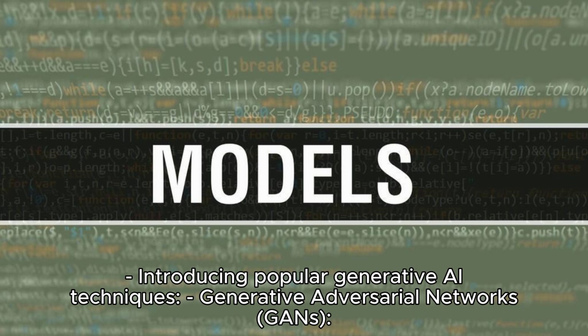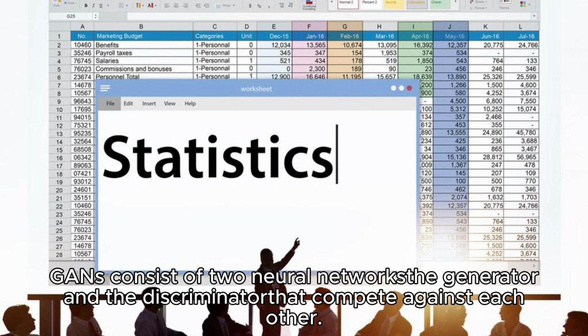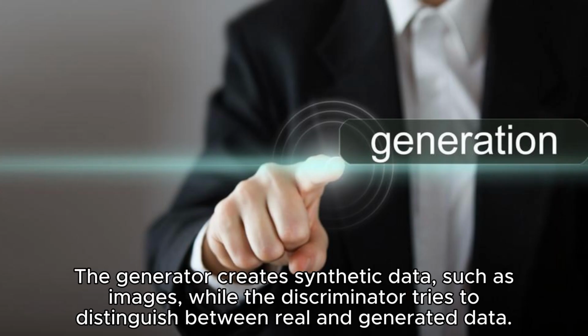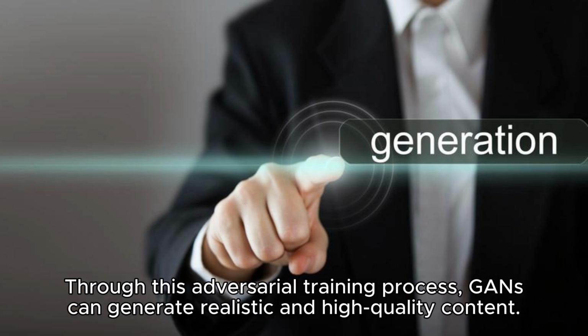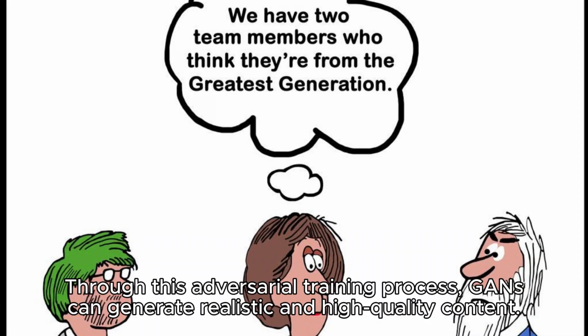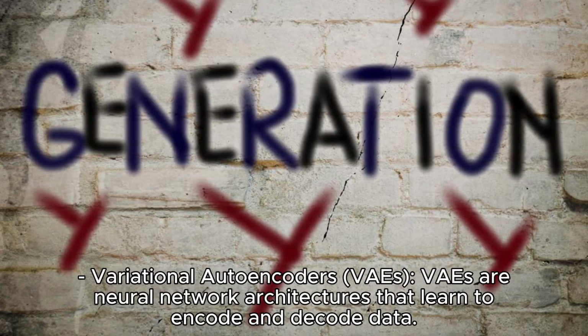Generative adversarial networks, GANs. GANs consist of two neural networks, the generator and the discriminator, that compete against each other. The generator creates synthetic data, such as images, while the discriminator tries to distinguish between real and generated data. Through this adversarial training process, GANs can generate realistic and high-quality content.